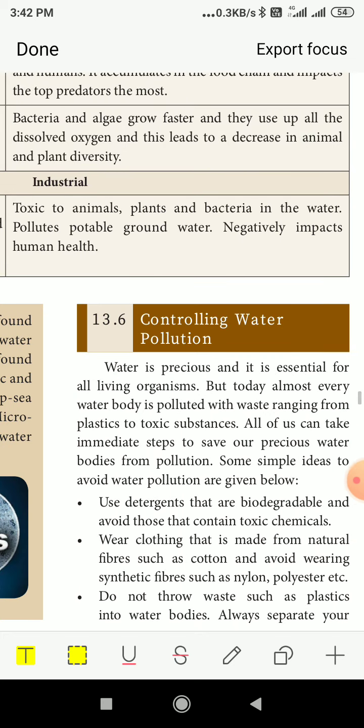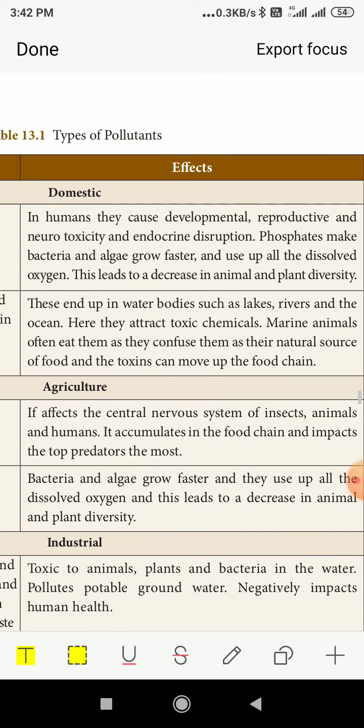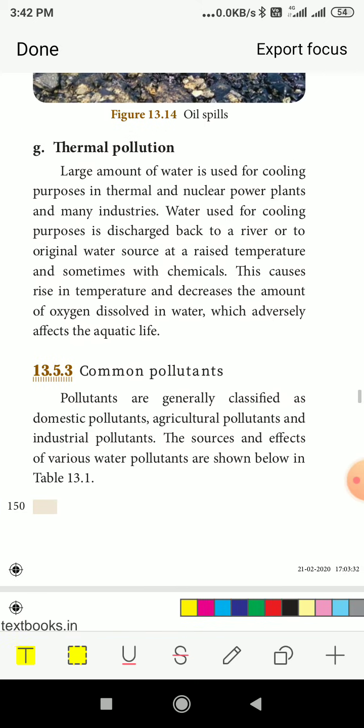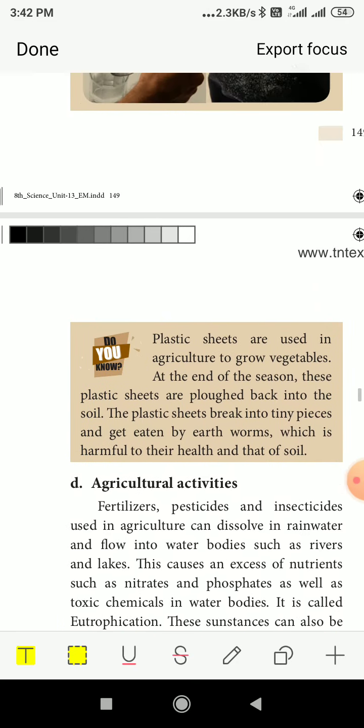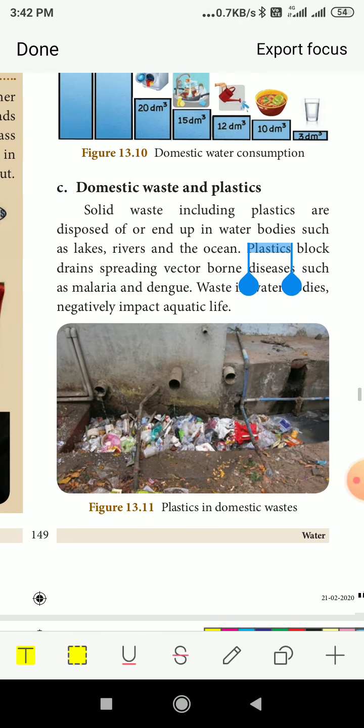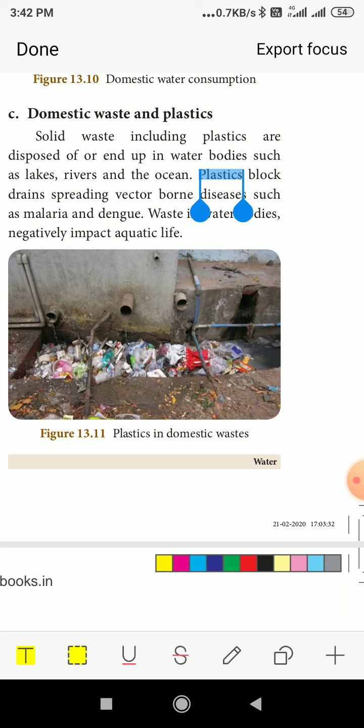This all causes diseases. So with plastic waste in water bodies such as lakes, rivers and oceans, plastic blocks drains, spreading vector-borne diseases. That means it will allow vector-borne disease carriers, meaning insects or flies or mosquitoes, to accumulate in this plastic waste, and it will cause diseases to human beings living around the area where all this waste is dumped.